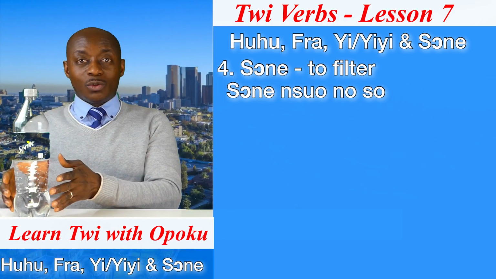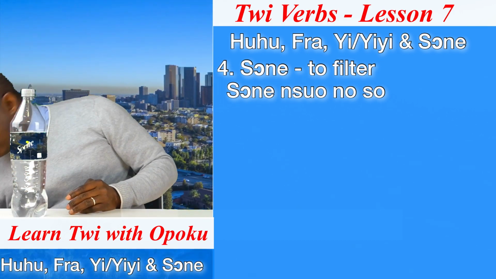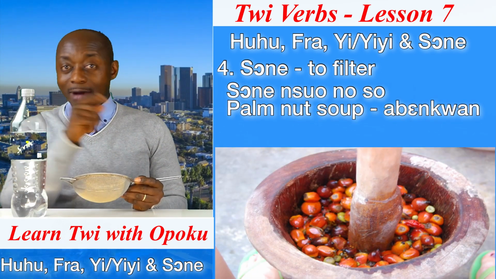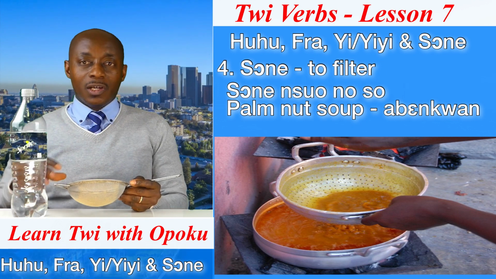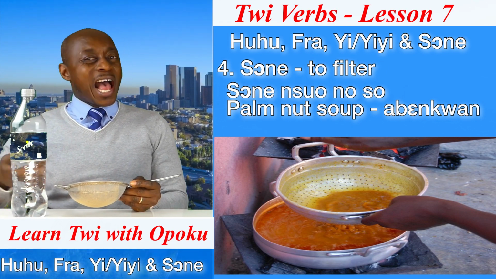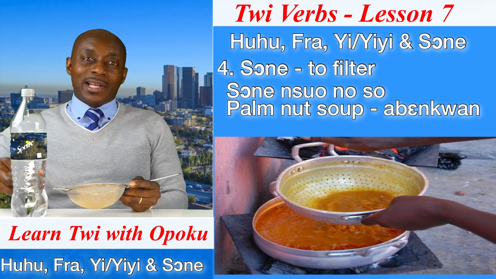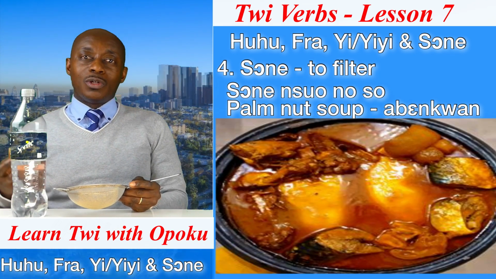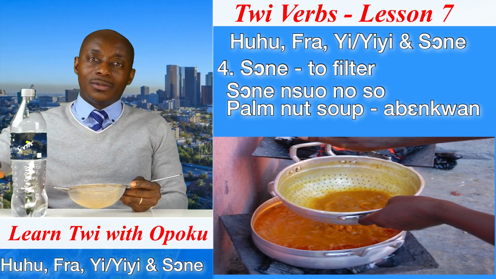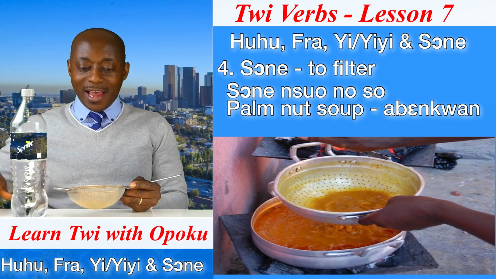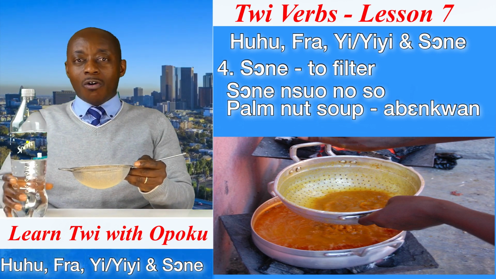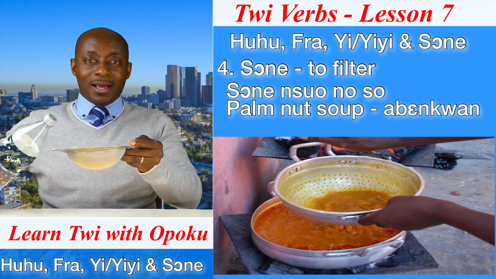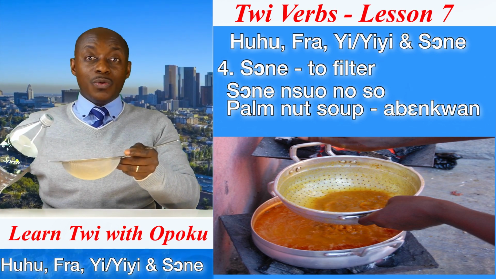Not only in this situation. Sometimes too, when we are preparing our palm nut soup, abenkwan, when we get a mixture of the chaff together with the liquid substance that we want, what we do is add water to the mixture and then pour the content into a sieve like this. And in that sense we don't say huhu.